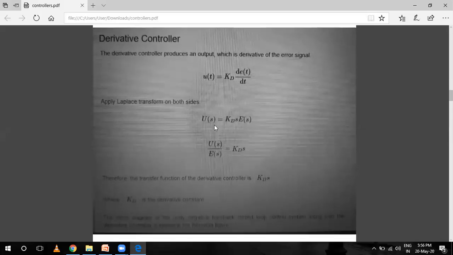So apply the Laplace transform on both sides. Laplace transform of u(t) is U(s) and of e(t) is E(s), and then U(s) by E(s) is Kd into s. The transfer function of the derivative controller is Kd s, and Kd is a derivative constant, or sometimes derivative gain constant.